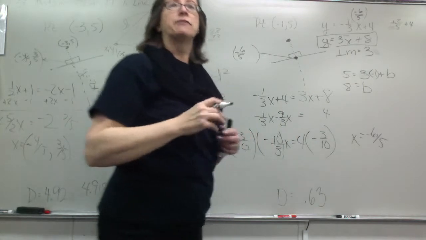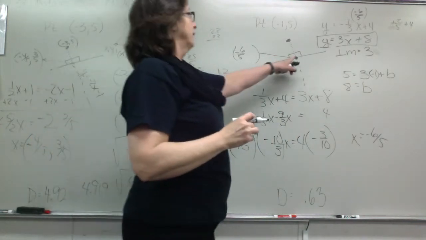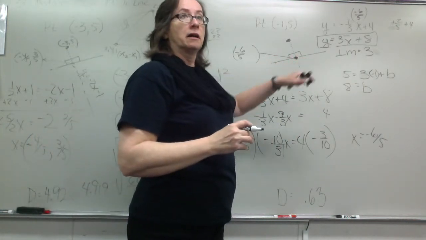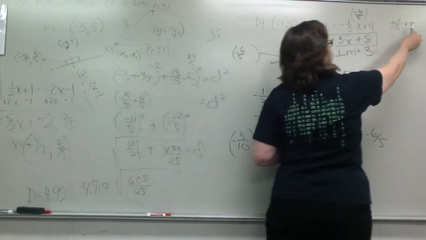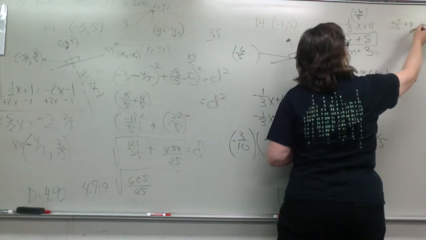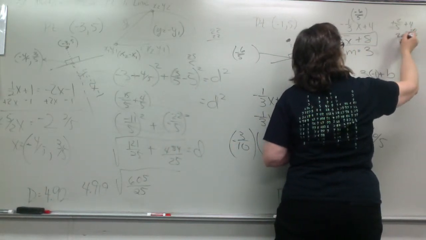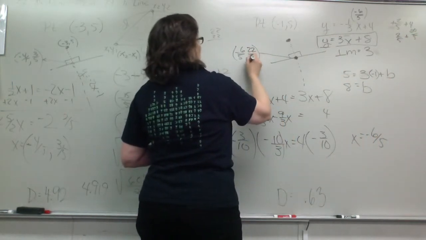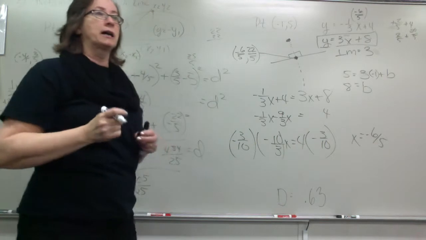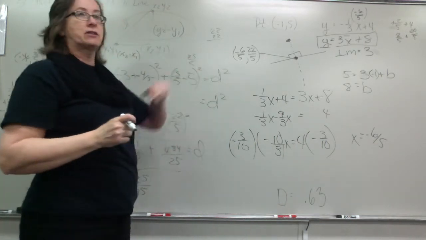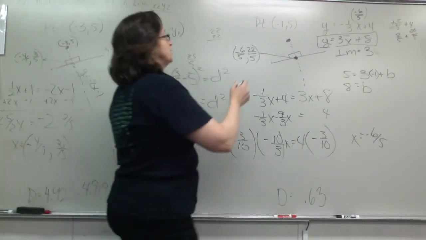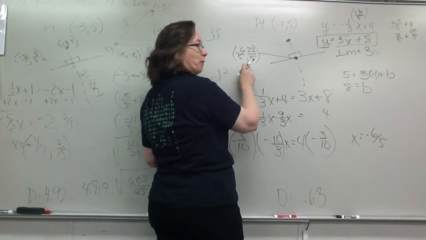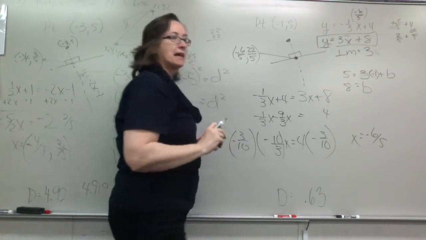What are you trying to find? That y. Okay. So then I'm going to get 20/5 plus 2/5, which is 22/5. Okay, those of you that are watching in the book, is that the answer? Okay, so now we've got our point. What's the last step?